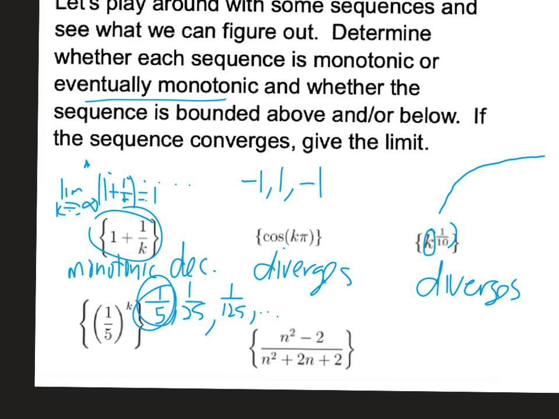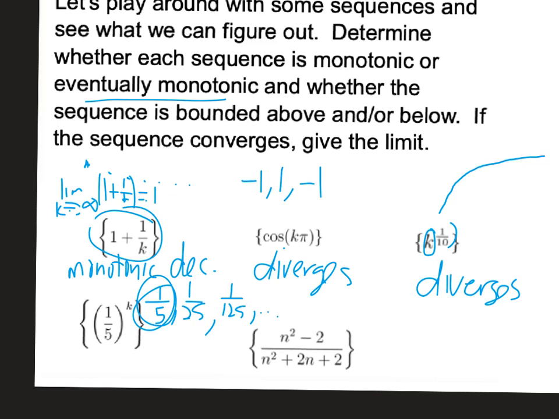And we are always decreasing. Our limit is 0. We're bounded above by whatever we start at. If we start at k equals 0, it's 1. If we start at k equals 1, it's 1/5. Wherever our k value starts, I should say.